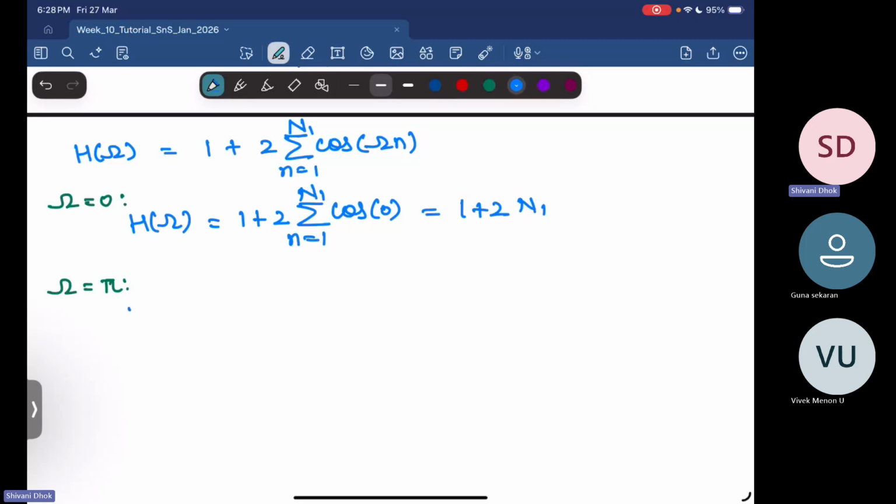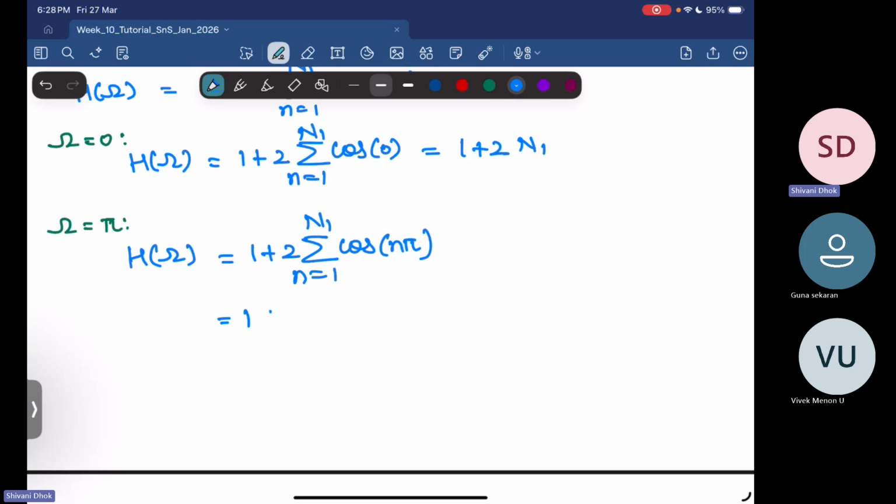So what happens? Your H of omega is 1 plus 2 times summation n running from 1 to capital N1 cos of n pi. And your cos of n pi, we know how can we write it? We can write it as 1 plus 2 times summation n running from 1 to capital N1 of minus 1 to the power n.